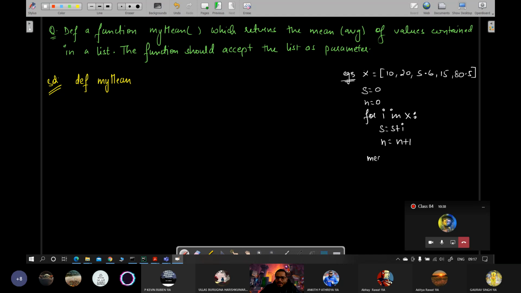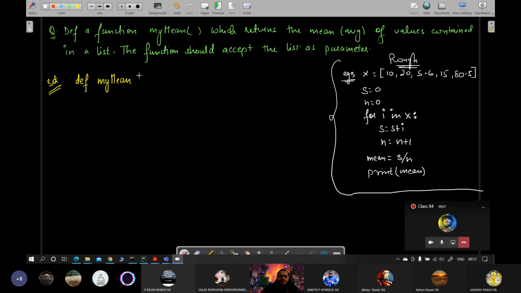The sum of all the elements, and last value of n will contain the number of elements. Therefore, mean will be equals to s by n, and then you can directly print mean. This is the normal approach, right? So you can say this is your rough area.